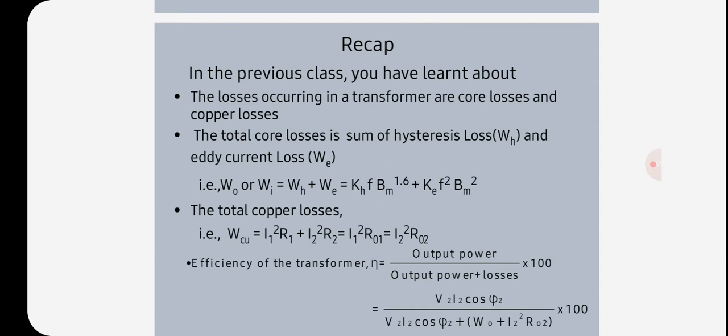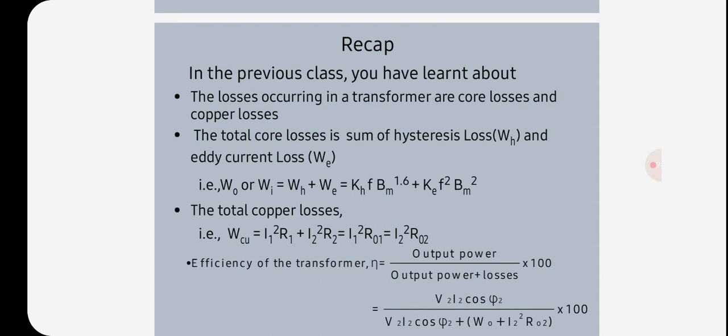Per unit value for any system is obtained by choosing a set of base or reference values, which can be chosen arbitrarily, but for the sake of calculation it is a common practice to choose the rated quantities to be the base or reference value.